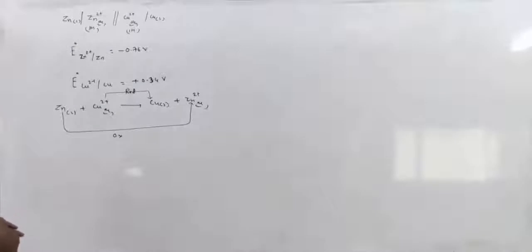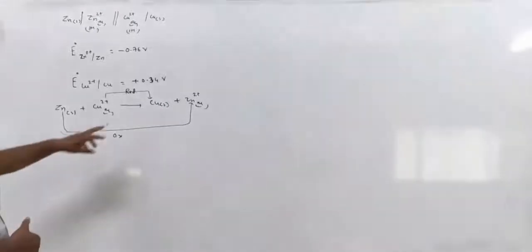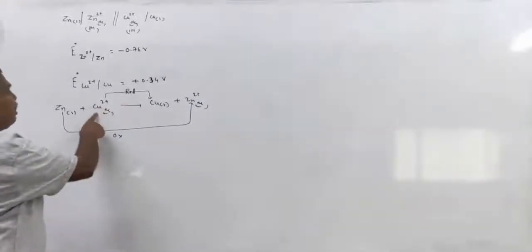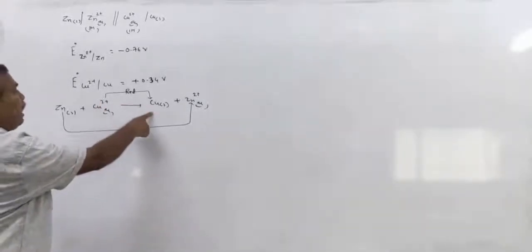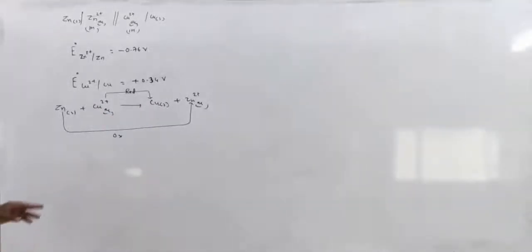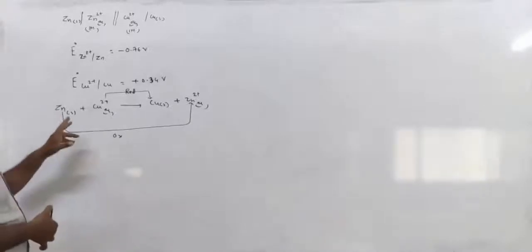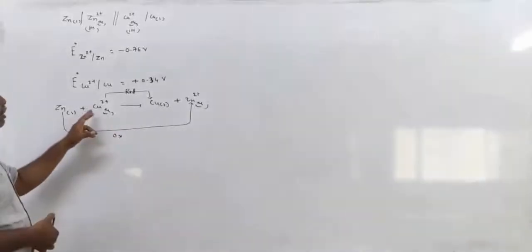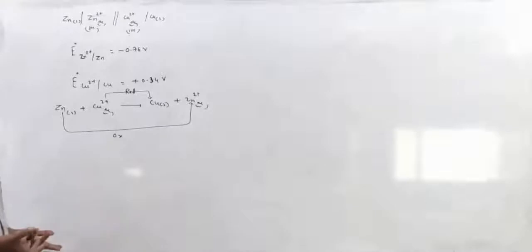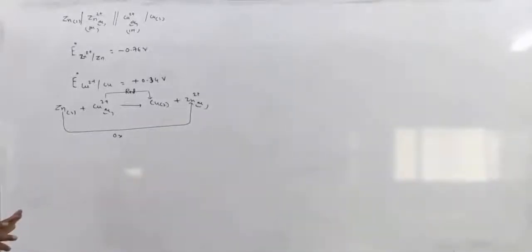As zinc is dissolving and Zn2+ ions are formed in the solution, the Zn2+ concentration increases. As Cu2+ ions reduce to copper, the Cu2+ concentration in the cathode compartment decreases. So as the concentrations of Zn2+ ions and Cu2+ ions change, the EMF of the cell also will change, is it not?